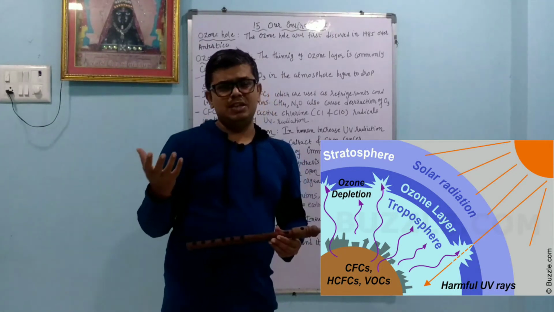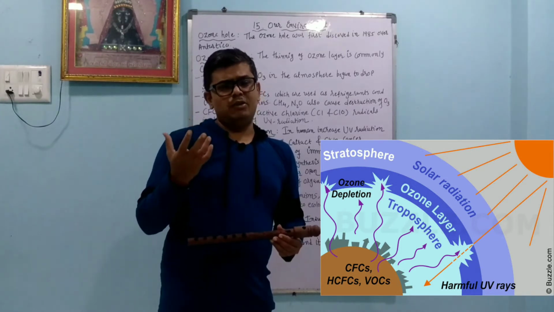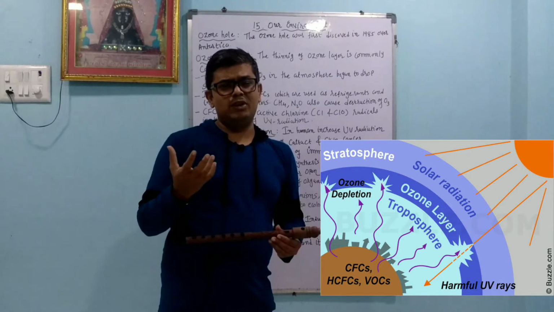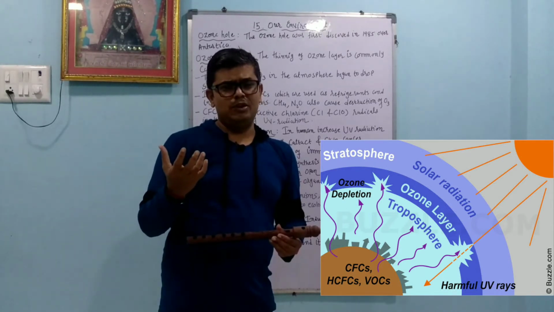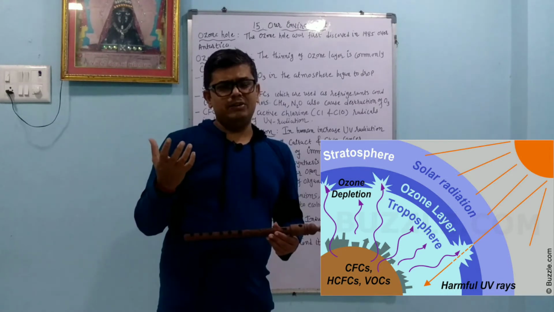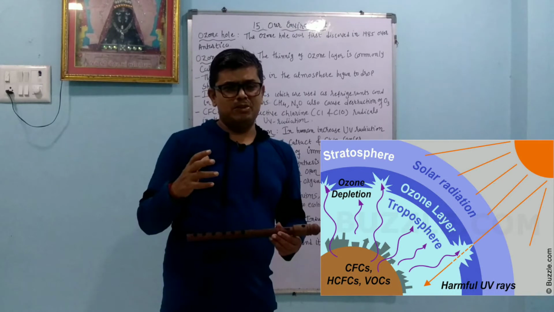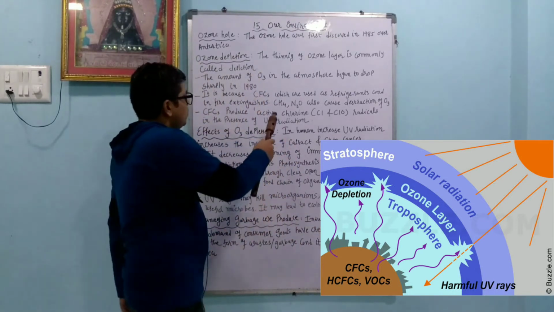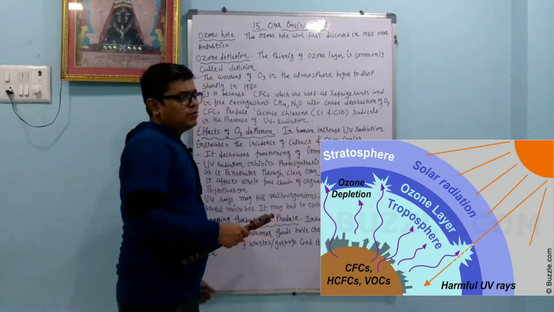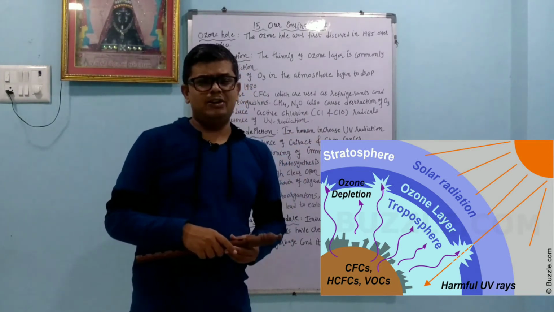So we use the AC, we use the refrigerator. In that, chlorofluorocarbons are used as a coolant. Chlorofluorocarbons are compounds containing chlorine, fluorine and carbon, or hydrofluorocarbons. They are used as a coolant, as well as in fire extinguishers, to decrease the temperature. Methane CH4 and N2O also cause the destruction of ozone. So two gases are also responsible, that is methane CH4 and N2O.